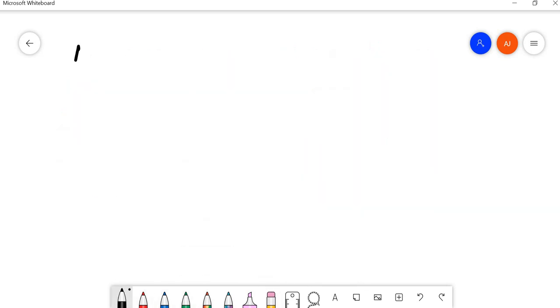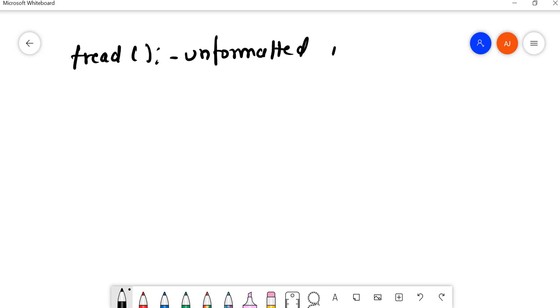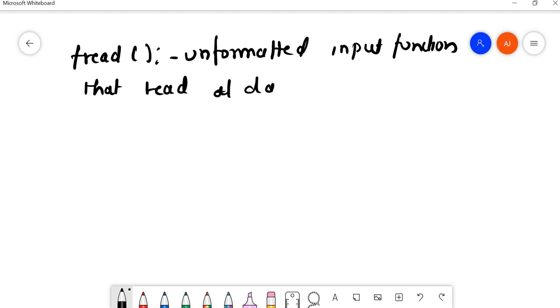Next one is fread. What does it do? It is an unformatted input function that reads data items from a file.